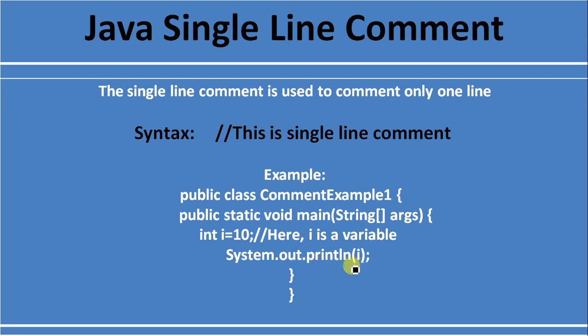System.out.println(i). Once you print this i value, the compiler will ignore the comment line. The compiler will not compile this line because we are using a single line comment. As the compiler sees comments, it ignores the rest of the line. So let me show you on the Eclipse IDE how the single line comments work.